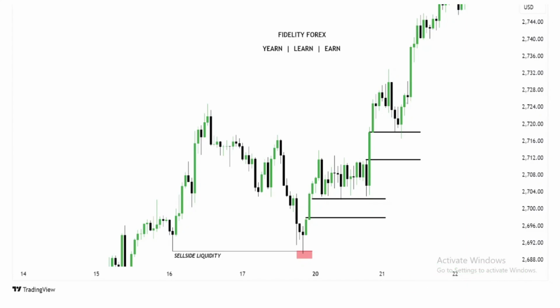High resistance liquidity. We can call that one a stop hunt or a sweep of liquidity. Which type of liquidity? Sell side. The market went up, it created a fair value gap that is outlined with a green with a black line there.